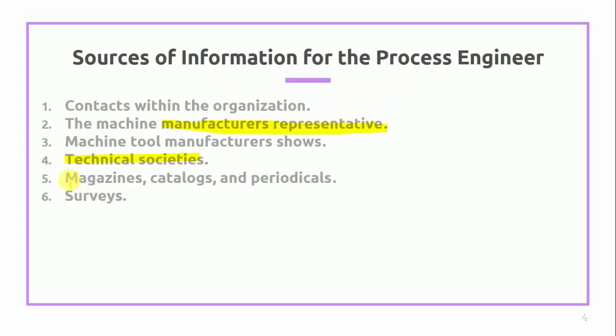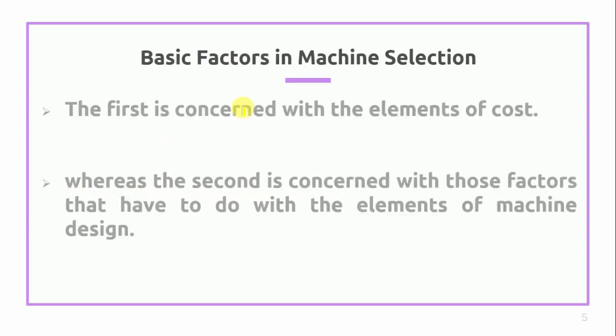After that, there are many magazines, catalogs and periodicals published about the different machines, so he may refer to them. There are also many surveys conducted by different companies related to equipment, so the results of the different surveys may be basic information for the process engineer. So these are some basic sources where he gets information about the selection of equipment.